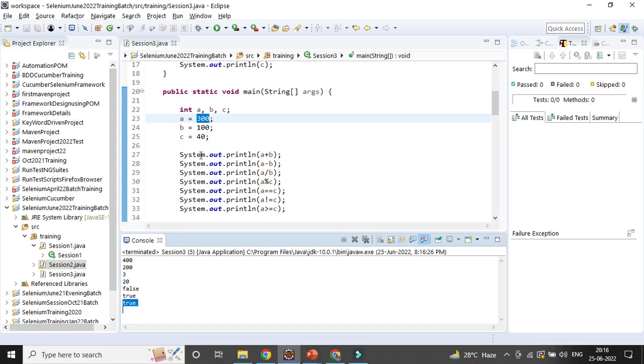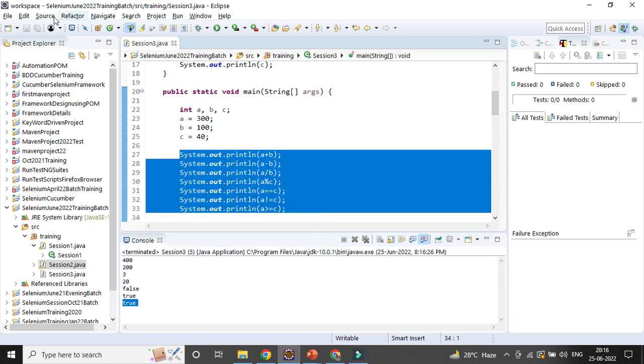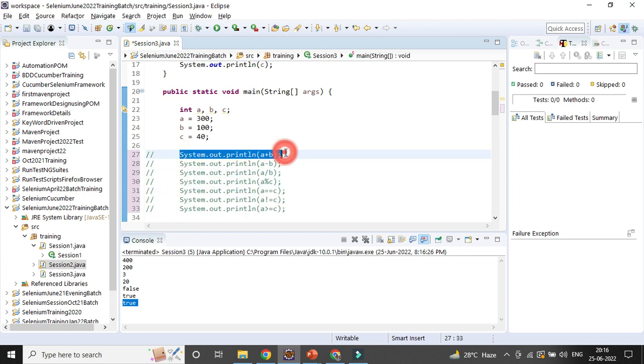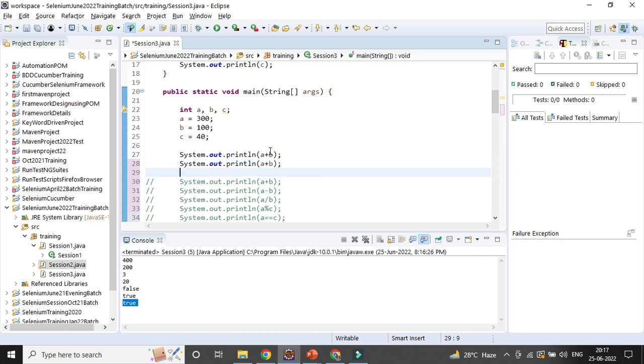So let's give something here. If you want to print the value of a. Okay, so let's see: a plus plus, and then the value of a.